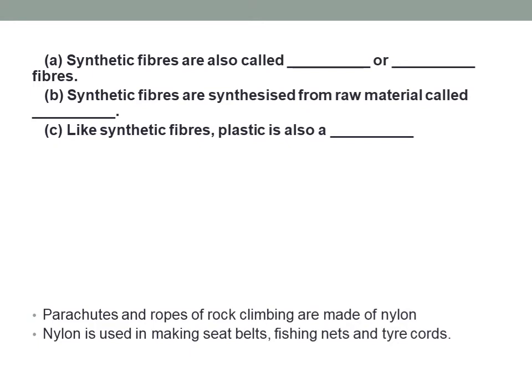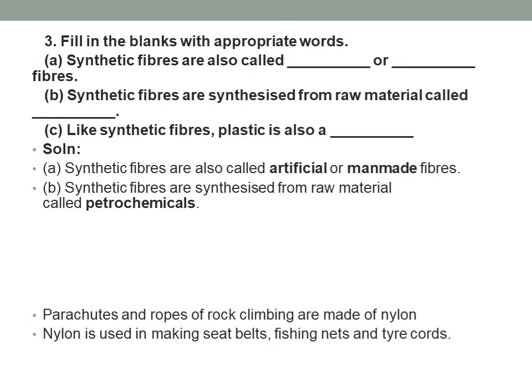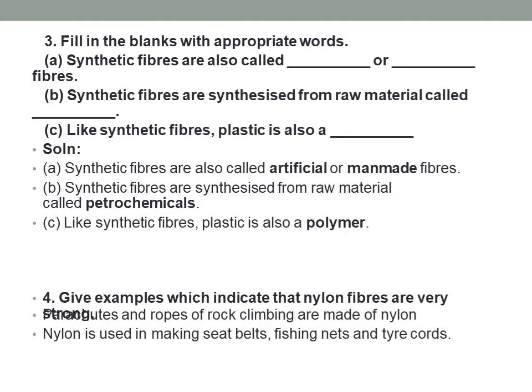Next you have some fill in the blanks. Synthetic fibers are also called dash or dash fibers. You'll know the answer. Synthetic fibers are also called artificial or man-made fibers. Second, synthetic fibers are synthesized from raw material called petrochemicals. Yes, synthetic fibers are prepared from petrochemicals. All this, rayon, nylon, all the synthetic fibers. Like synthetic fibers, plastic is also a polymer. The plastic that we use is also a polymer.